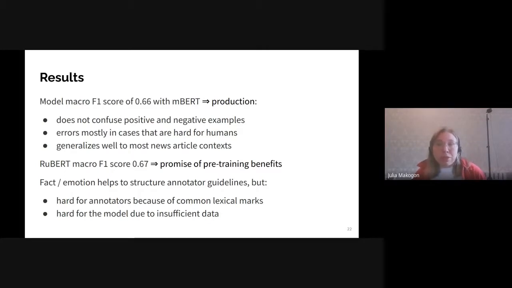We selected multilingual BERT for the production environment. Results with RuBERT show the possibility of further experiments on pre-training, not just fine-tuning transformer models. We suggest that our annotation design resulted in a high-quality dataset for the hard task of targeted sentiment analysis in the news. We couldn't exploit the division of sentiment into fact and emotion because emotional words are rarely used in the news. Though this decision led to more work for annotators, it also allowed writing clearer annotation instructions.